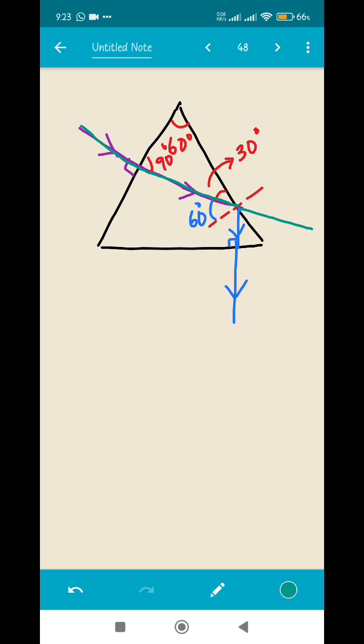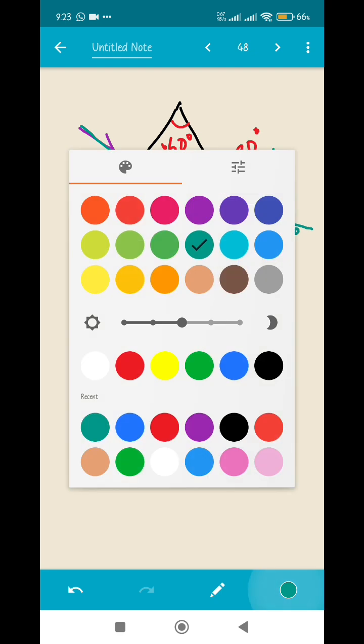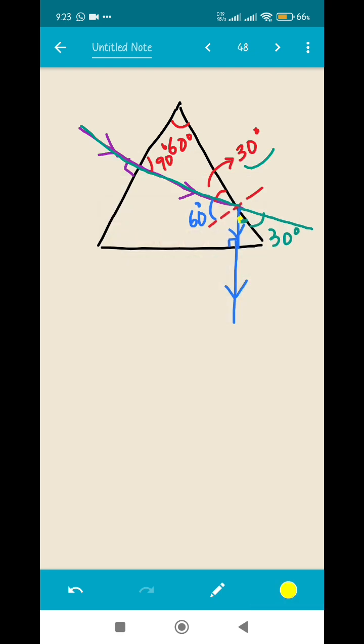Let's find out the angles. Since this is 30 degree, this will also be 30 degree, vertically opposite angles. Also, what will be the value of this angle? Let me just mention it using yellow color. This angle, what will be the value of this angle?